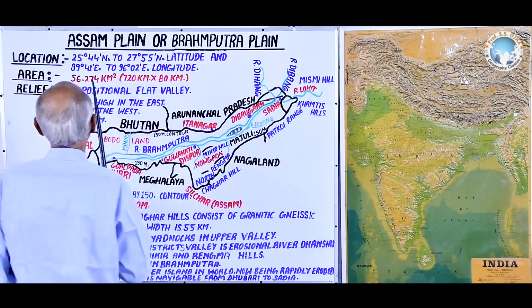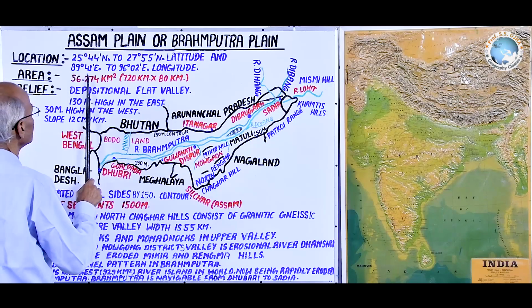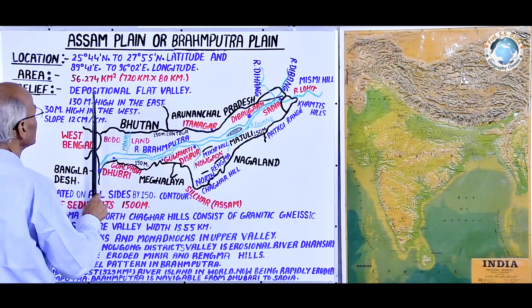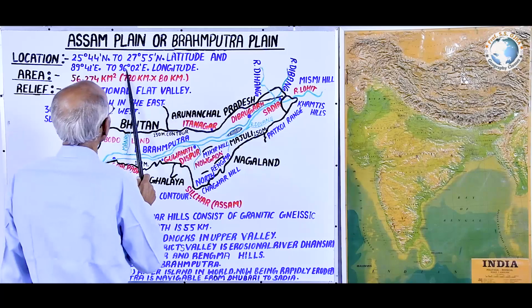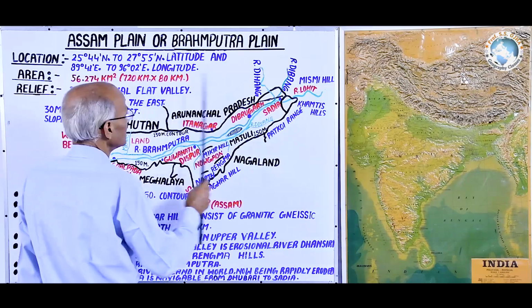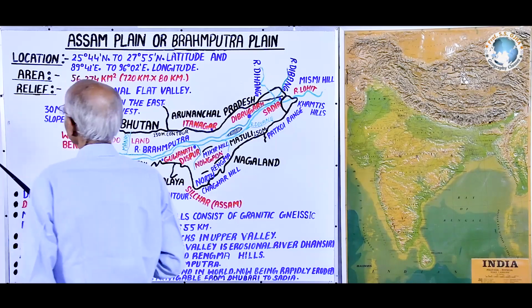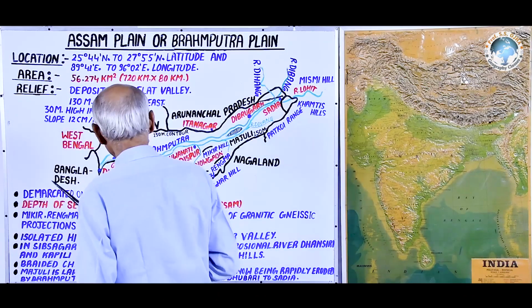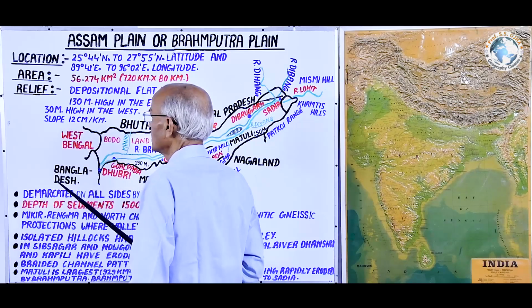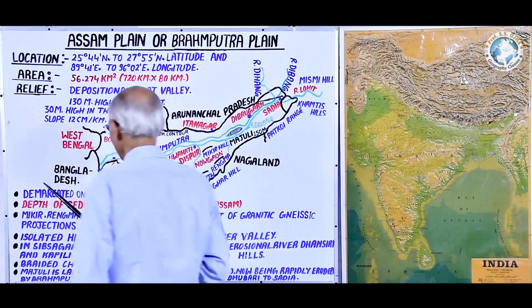Longitudinally, it extends from 89°41' east longitude to 96°2' east longitude. After the astronomical location, let us have a glance at its geographical location.